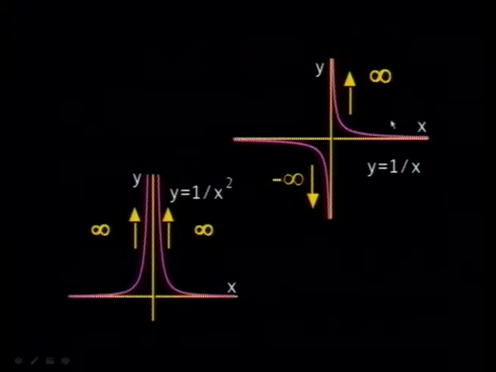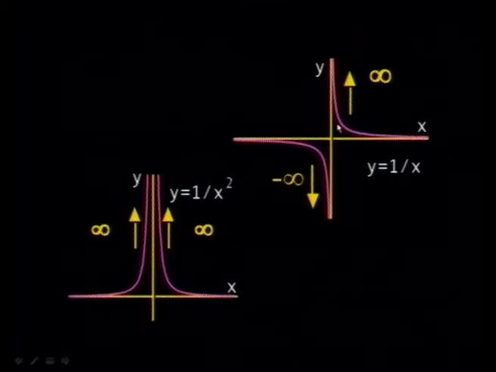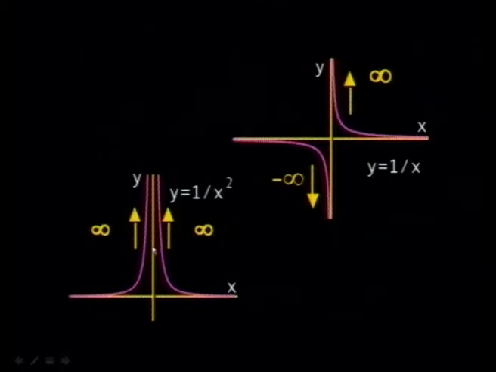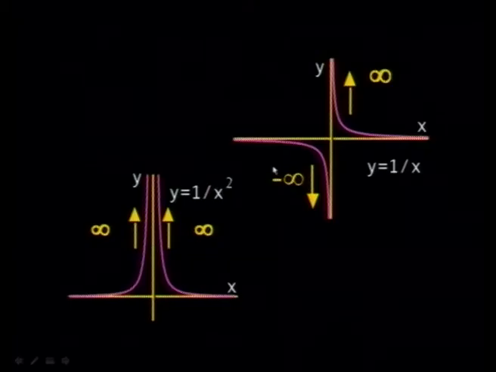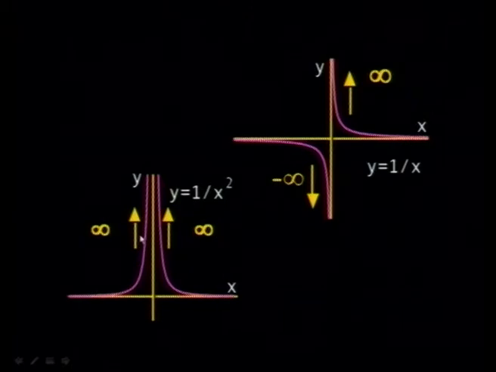Like this one here, for example, 1 over x. It tends to the right to infinity and to the left to minus infinity. Whereas 1 over x squared, it tends to the right and left to infinity. It doesn't mean that because those two are unequal, here we don't have a limit, whereas here we have a limit. No, it's not true. Neither of the functions has a limit. Because you can't say that infinity equals infinity, because infinity minus infinity is not equal to 0. It's one of the undetermined quantities, as we shall see later on.